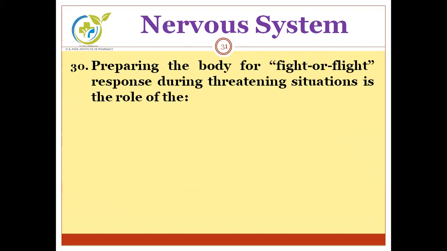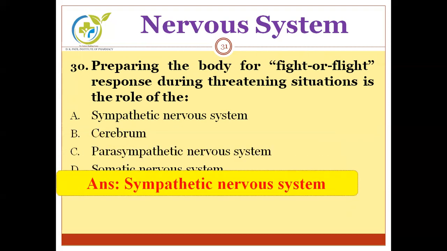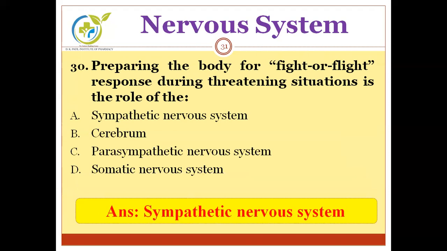Next question. Preparing the body for the fight or flight response during a threatening situation is the role of sympathetic nervous system, cerebrum, parasympathetic nervous system, somatic nervous system. You have to find out the system which is related with the fight or flight response. And the correct answer is sympathetic nervous system. It deals with the fight or flight response system.